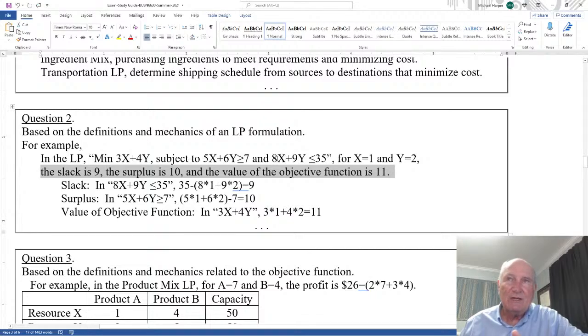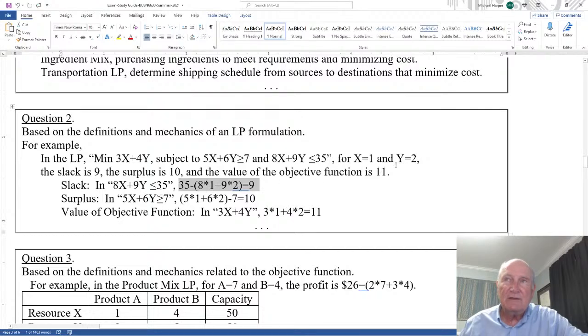For the slack, recognizing the slack is here, that's this equation. And so 35 minus 8 plus 9 is 17. 35 minus 17 is 9. Just a calculator is all you need. For surplus, it's greater than here. So this is 2 times 9 is 18, plus 8 is 26. 26 from 35 is 9.